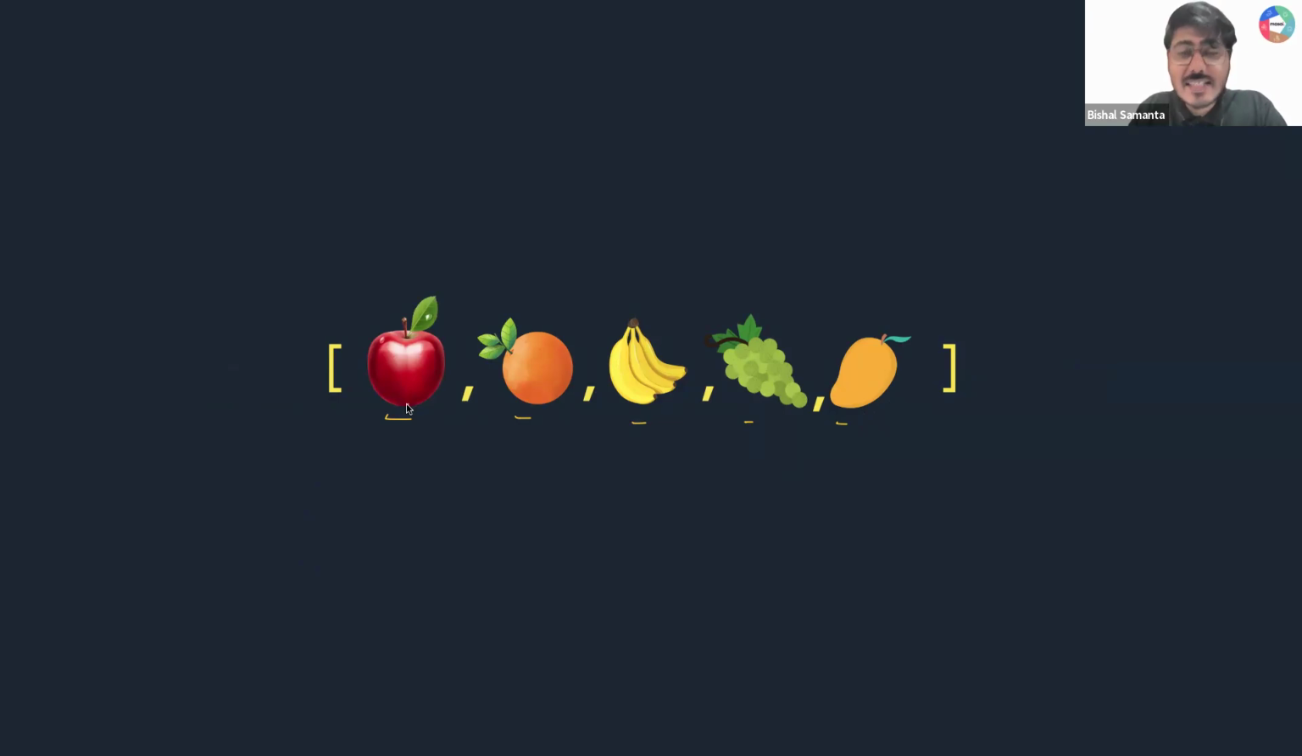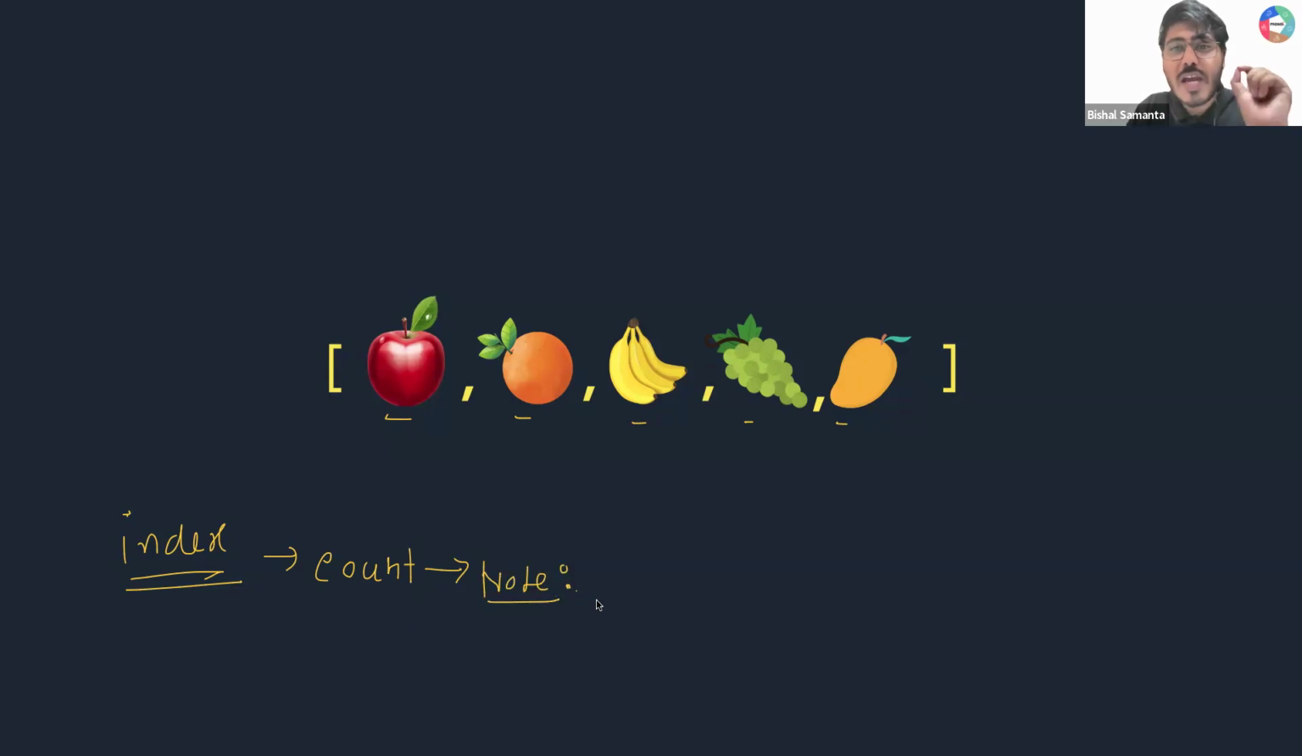Now there is a rule, guys. Whenever you want to access a specific element inside an array, not the whole array, you need to use the index value of that particular element. Now what is an index? Index is nothing but counting, guys. And please take a note here, use pen and paper. The note is very simple, guys.